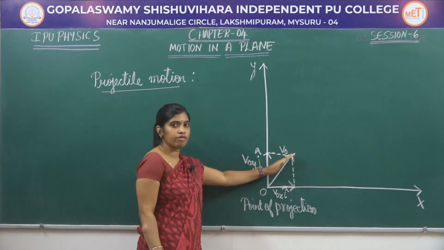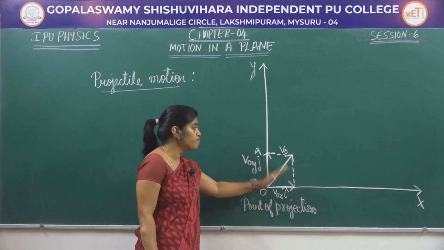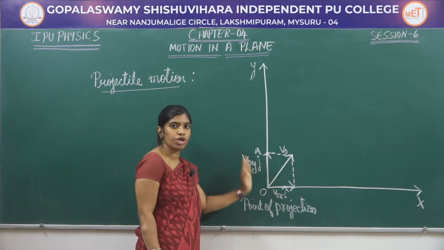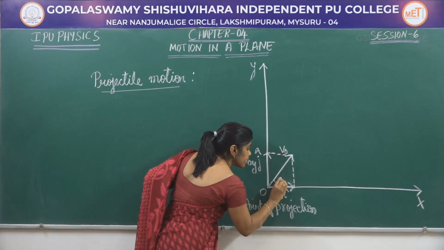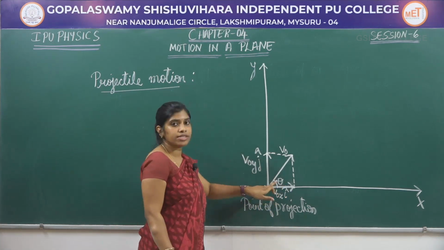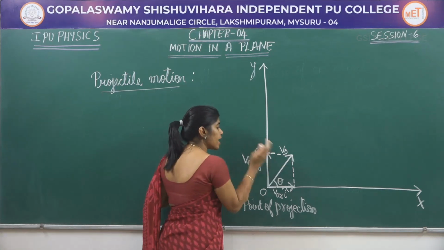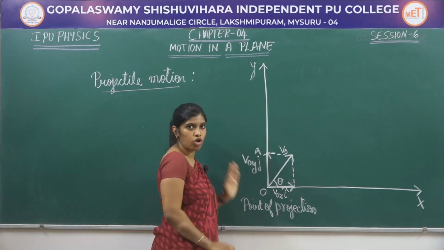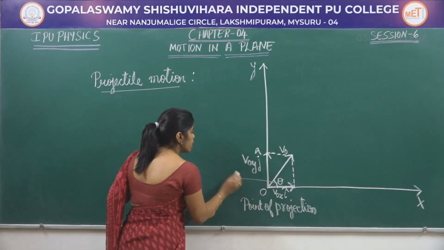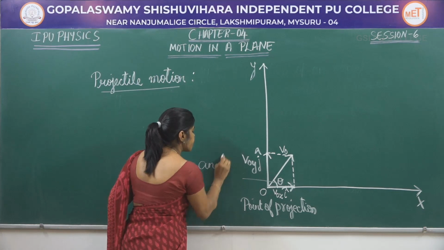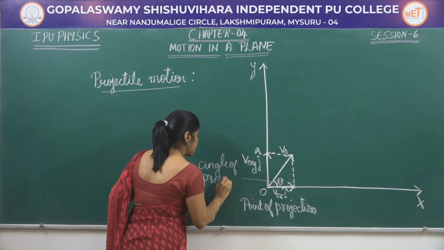So, this is the initial velocity v0. The component along the x-axis is v0x i cap, and the component along the y-axis is v0y j cap. Let me call this angle theta. This angle theta is the angle of projection. So, angle theta is the angle between this initial velocity and the horizontal component. Therefore, this theta is called the angle of projection.